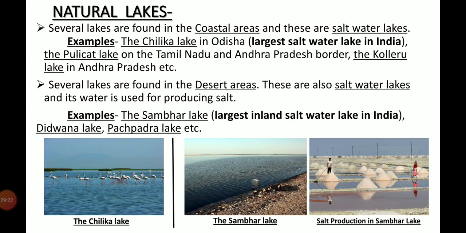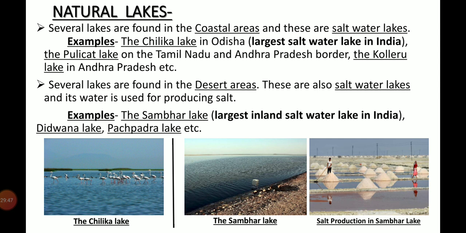Next, several lakes are found in the coastal areas and these are salt water lakes. Example, the Chilka Lake in Odisha, the Pulicat Lake on the Tamil Nadu and Andhra Pradesh border, the Kolleru Lake in Andhra Pradesh, etc. Here remember, the Chilka Lake is the largest saltwater lake in India.